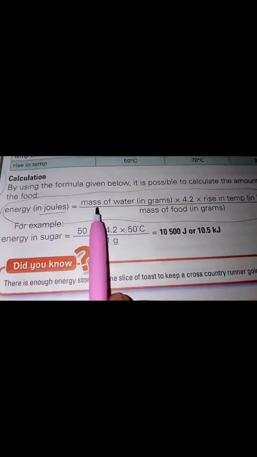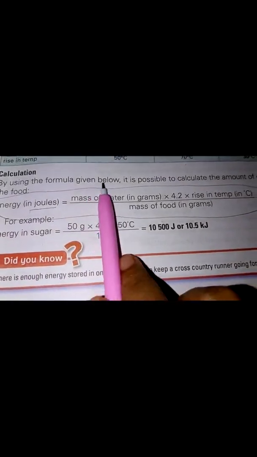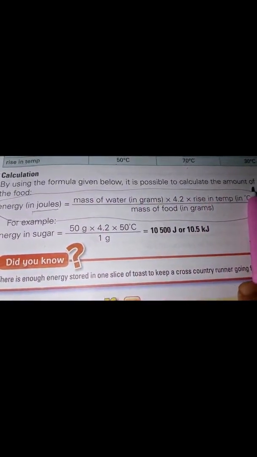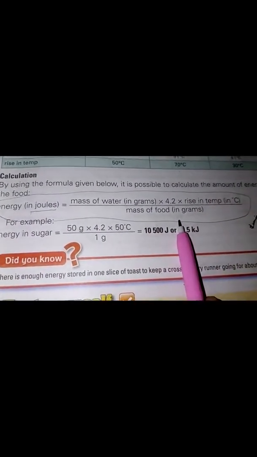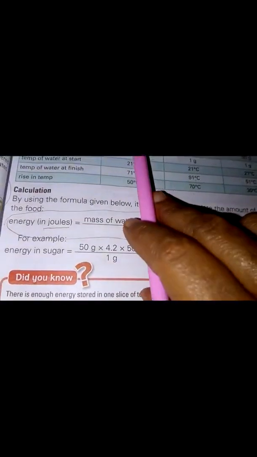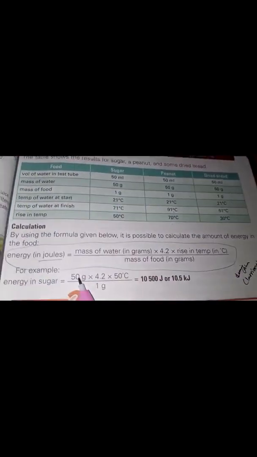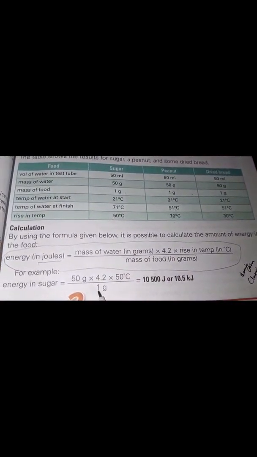using this formula, energy in joules is equal to mass of water times rise in temperature times 4.2 divided by mass of food. So what are they using? They are using the values of sugar only. If you see, the mass of water was 50 grams, they have put 50. The mass of food is 1 gram, they have put it here.